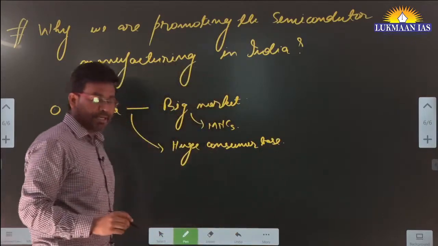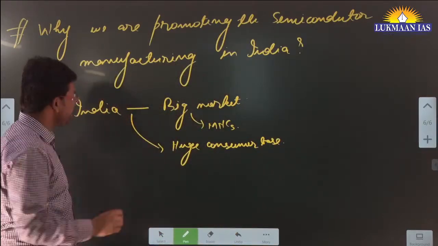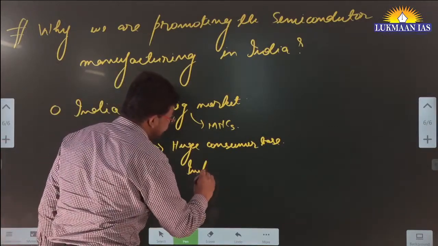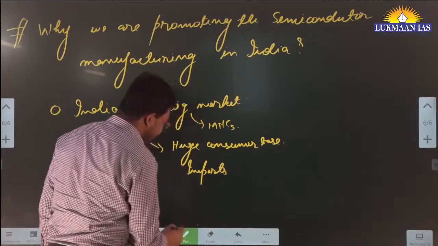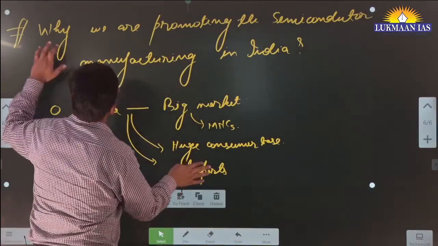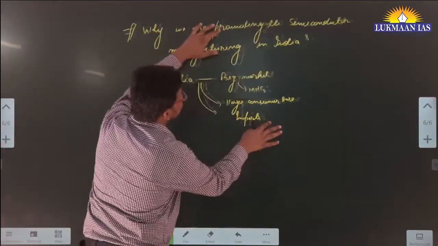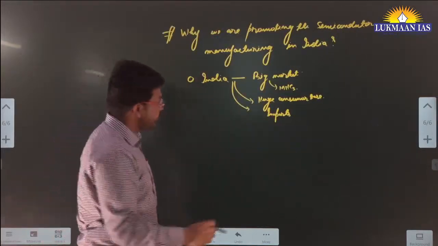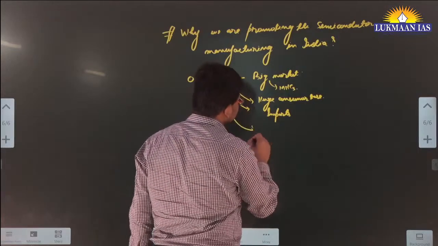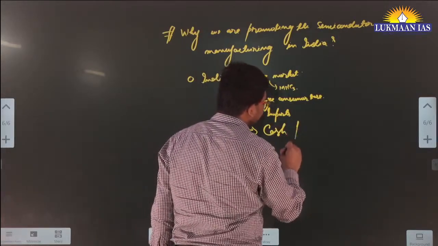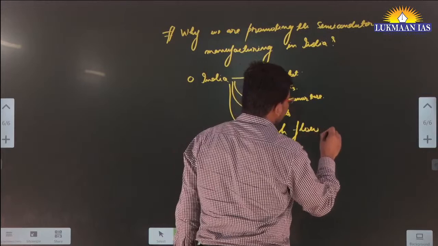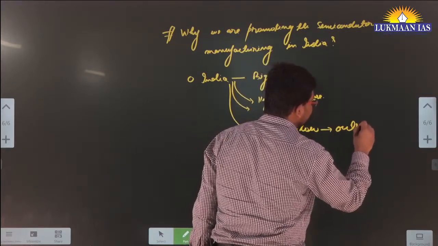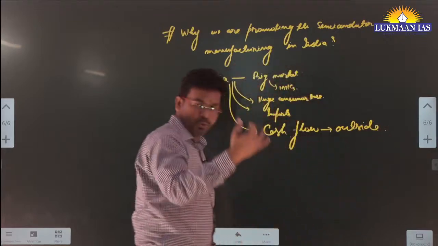So what was happening? Because we have a huge consumer base, it led to a huge amount of imports of these goods. India was heavily reliant, and we are still heavily reliant, on imports of these goods. Since they are imported from outside, the cash flow happens outside, which means we pay other people for the goods that are being